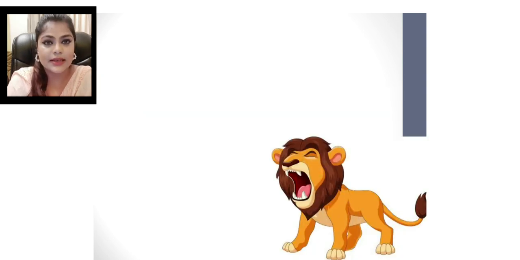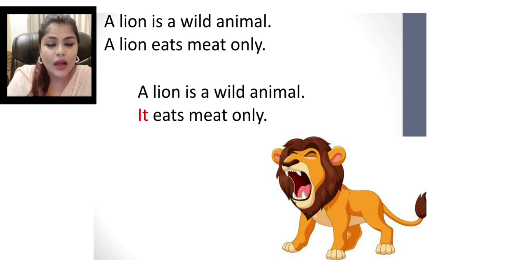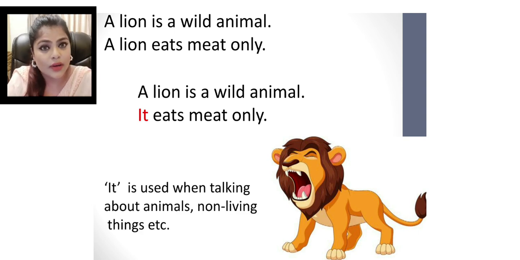Let's see the next example. A lion is a wild animal. A lion eats meat only. Now a lion is coming again. So what will we put there? A lion is a wild animal. It eats meat only. It. We will use it. It is used when we are talking about an animal or non-living things. That means anything which is not living, which doesn't have life in it.